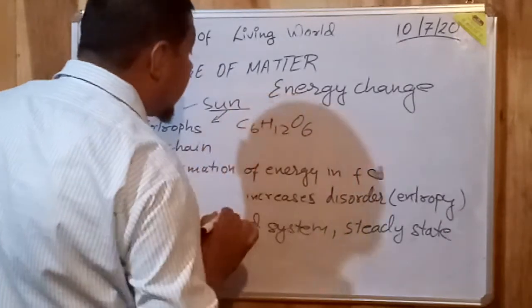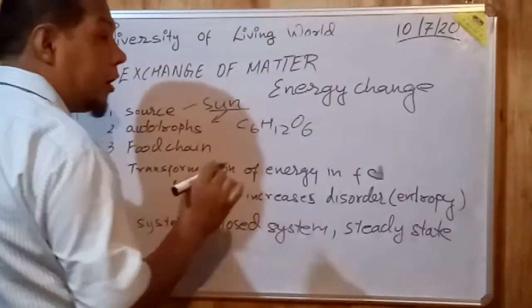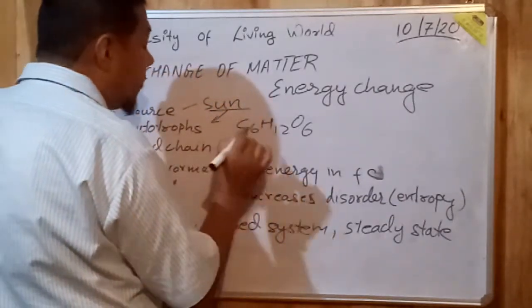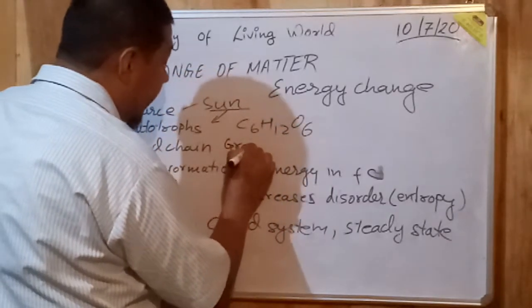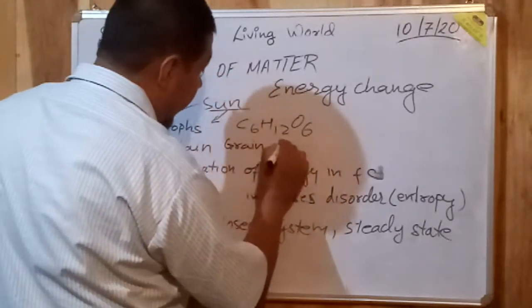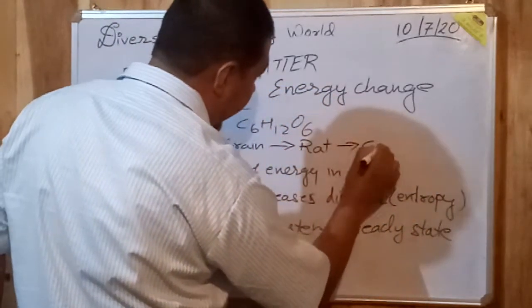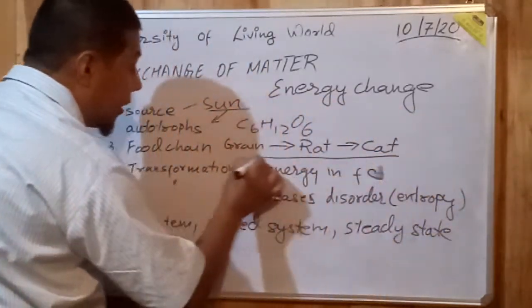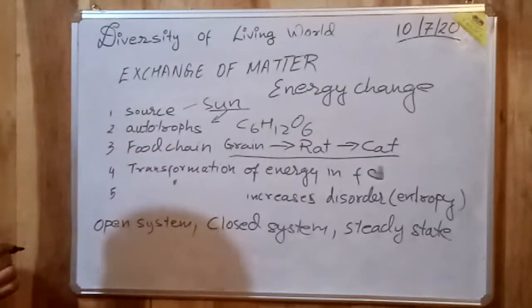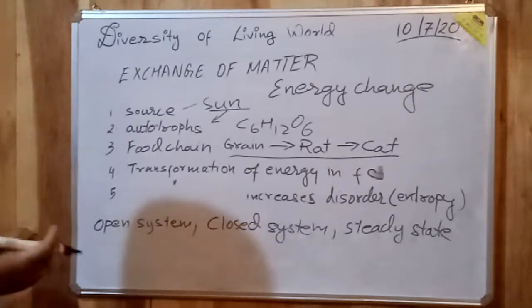Now, what is a food chain? You may have studied in your junior classes. I will write a very simple food chain: the grains or the grass is eaten by a rat, and a rat is eaten by a cat. Now, if you see in this food chain, that is grain, rat and cat, the grain is of plant origin, that is, the seeds of the plants are called grains.